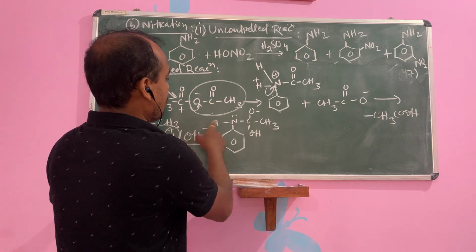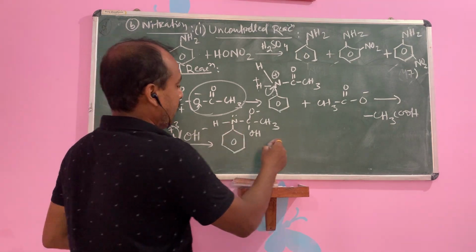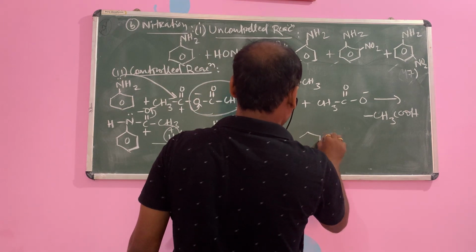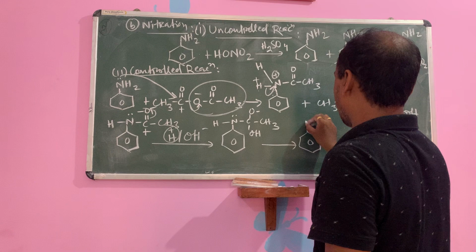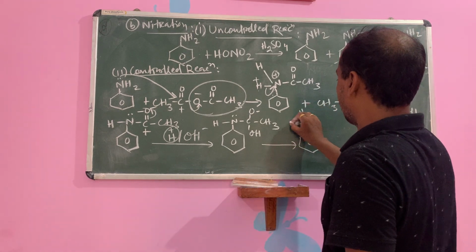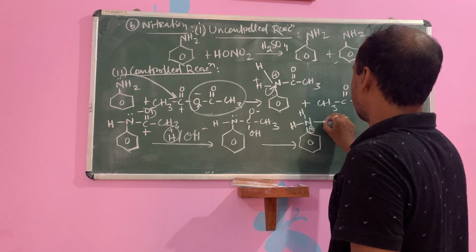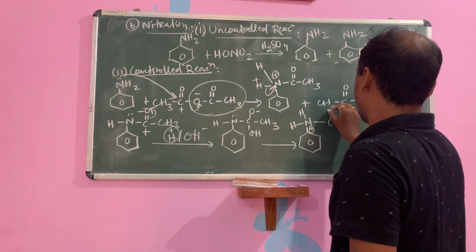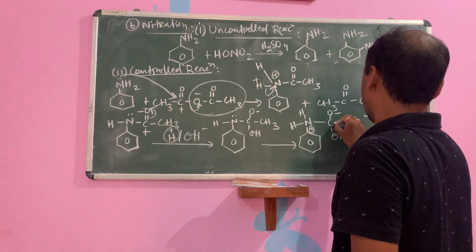This H plus will attach here to form NH. I am writing one reaction for understanding of one step. This is your H, this is your H. Now nitrogen is positive. Then C is your oxygen, OH, and CH3.